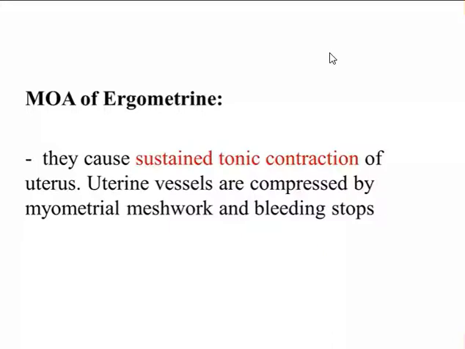Okay, so they cause sustained tonic contraction of the uterus, and uterine vessels are compressed by myometrial contraction. So there will be no relaxation in between when there is sustained tonic contraction. When the tone of the contraction is sustained for longer time, it will compress the underlying blood vessels, and when the blood vessels are compressed, there will be no bleeding. So this is how ergometrine acts.